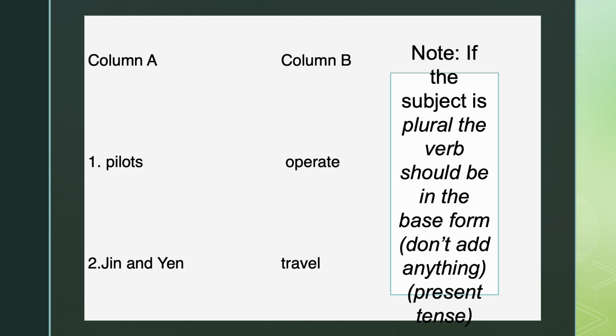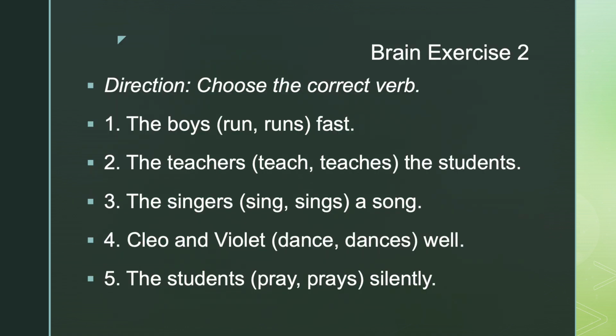Very good. Since you are now ready for the activity for the brain exercise 2, you have to choose the correct verb. Number 1, the boy runs fast. Number 2, the teachers teaches the students. The singers sings a song. Cleo and Violet dances well. The students pray silently. Okay, I'll give you 5 minutes to do it again.